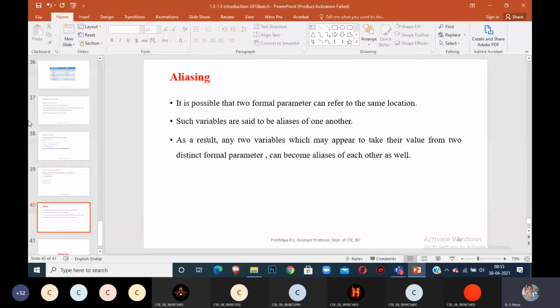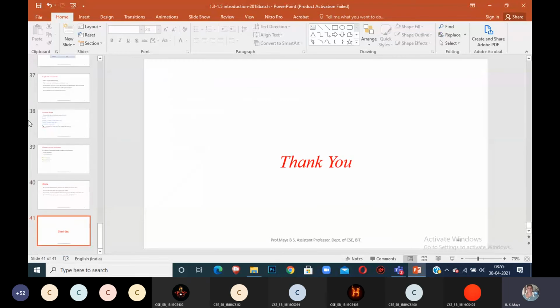Will it point to the same location or a different location? Same, ma'am. Same location. It is possible for two formal parameters to refer to the same location. Such variables are called aliasing. Okay, this is with respect to applications, the programming language basics.